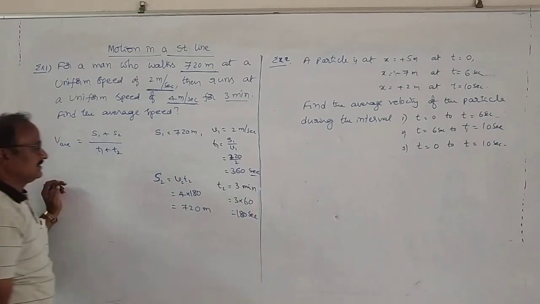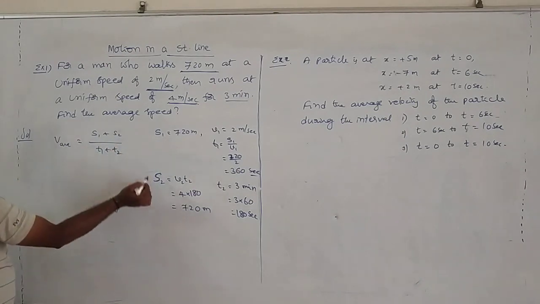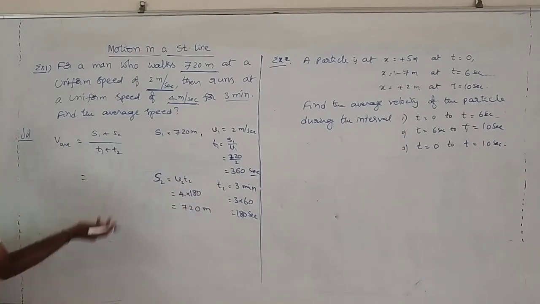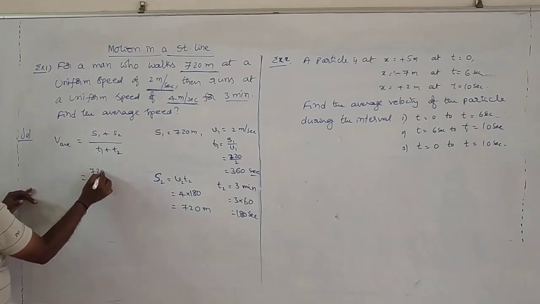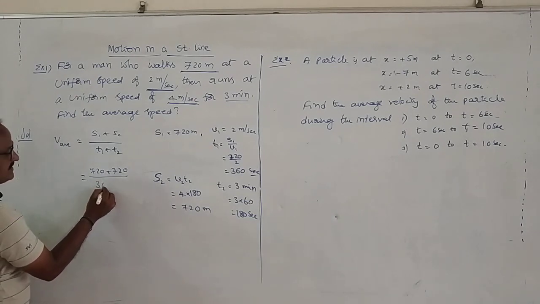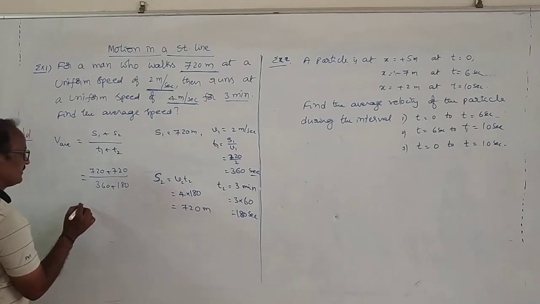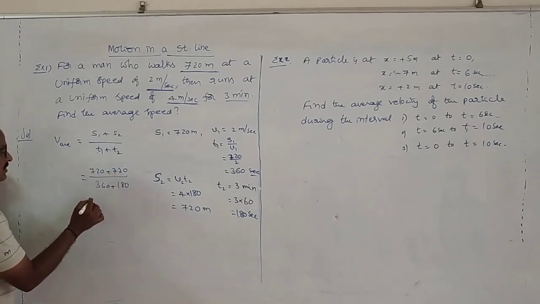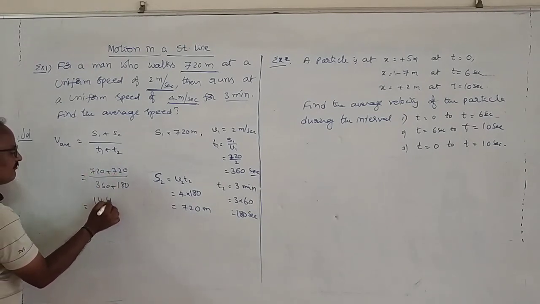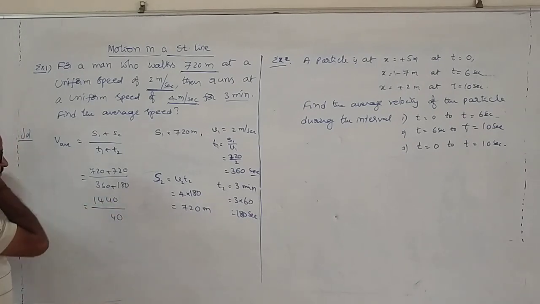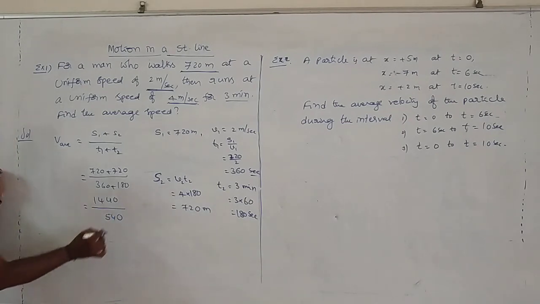720 meters. Okay now. So with the s1, s2, t1, t2 values, average speed is equal to (s1 plus s2) by (t1 plus t2), which means (720 plus 720) by (360 plus 180). That is equal to 1440 by 540. 180 plus 360 is equal to 540.